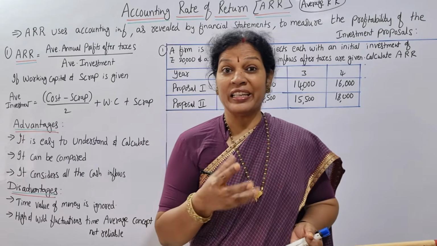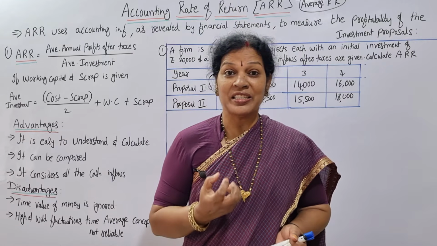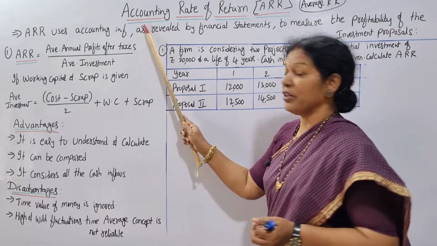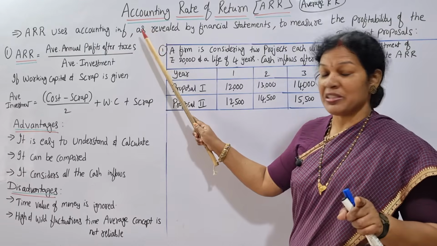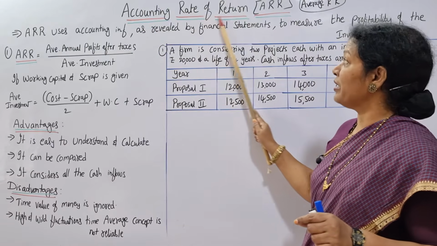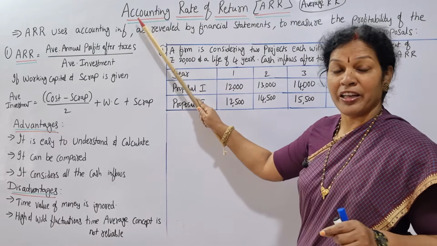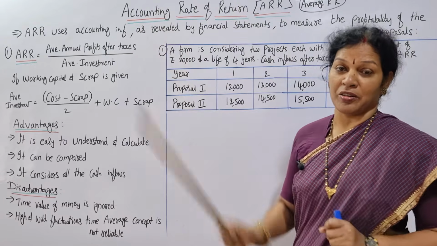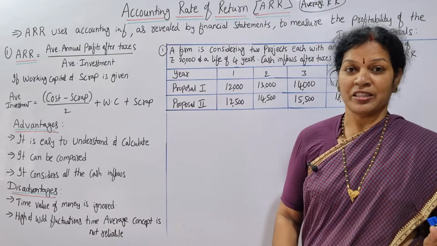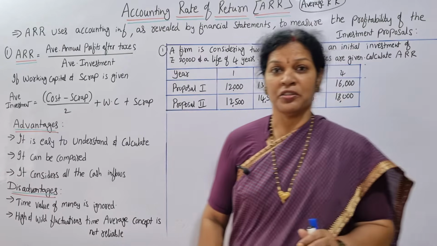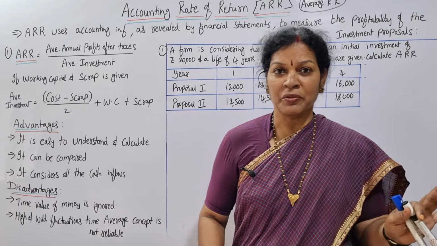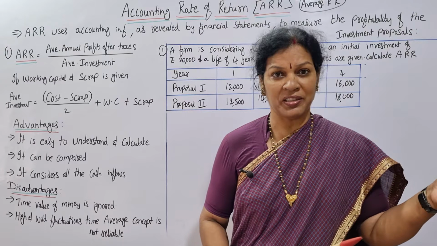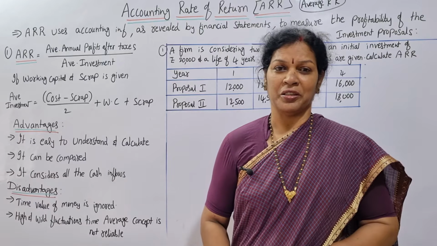We are going to calculate return value. How much is the return? How much you are going to get the profit by using the accounting information. That is why we say it as an accounting rate of return. Rate of return we calculate from the information given in the accounts records. Very easy to calculate. No need of present value. Simple formula will be used, and you can calculate it. That is why we say it is a traditional method.